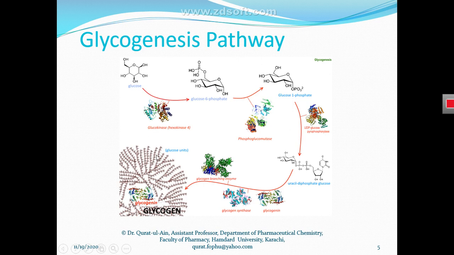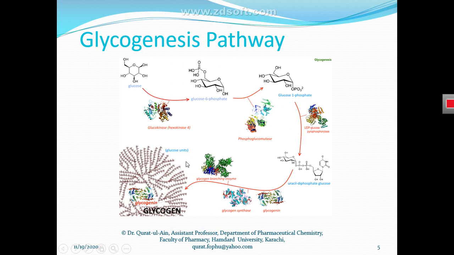So this process of glycogenesis starts from this simpler monosaccharide unit, the simple monomer unit, that is glucose. And this process takes place right in the liver cell. So here we are seeing what happens in this glycogenesis pathway.